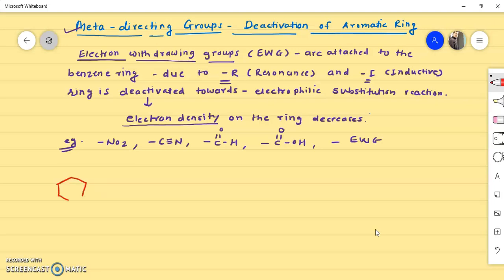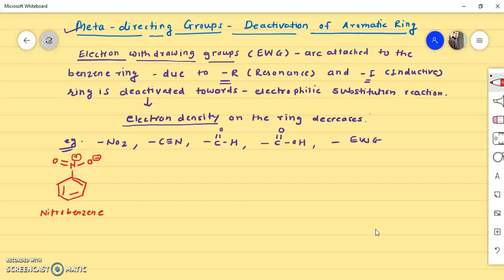This is benzene, so there are three double bonds in the benzene ring, and the nitro group is attached here. I will draw N double bond O and N single bond O, where oxygen carries a negative charge and nitrogen carries a positive charge. So this is the structure of nitrobenzene.